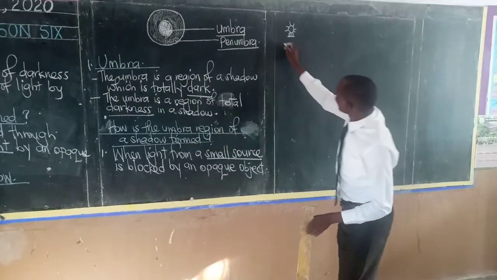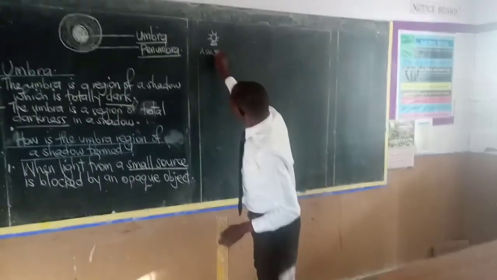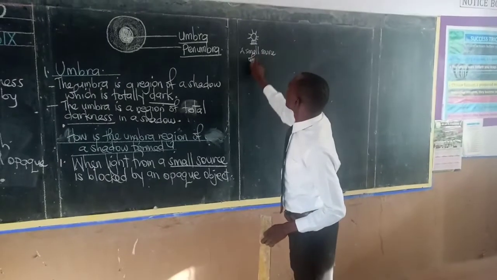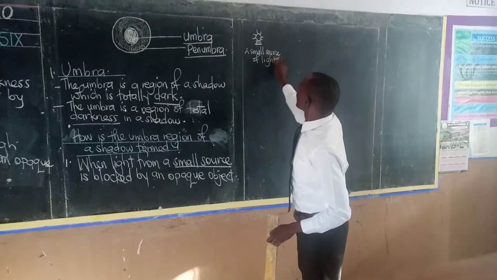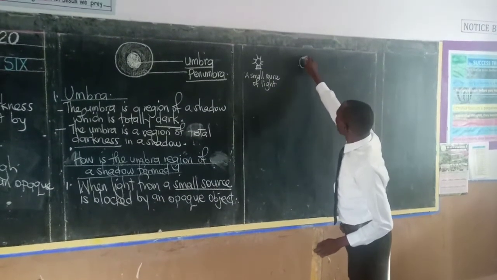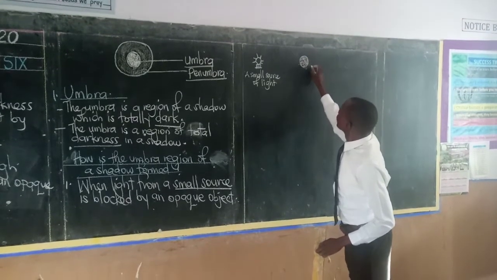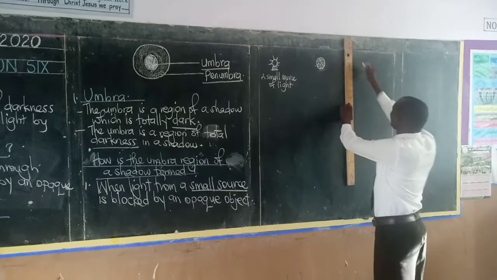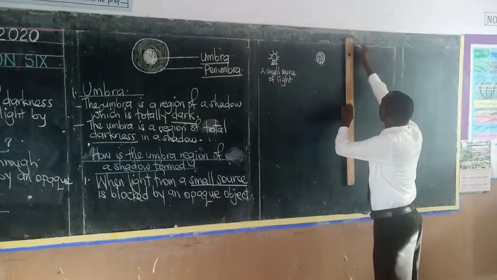So if that's our small source of light, and here we have got an opaque object, that is our opaque object. And then we can have here a screen, or we can have a wall.